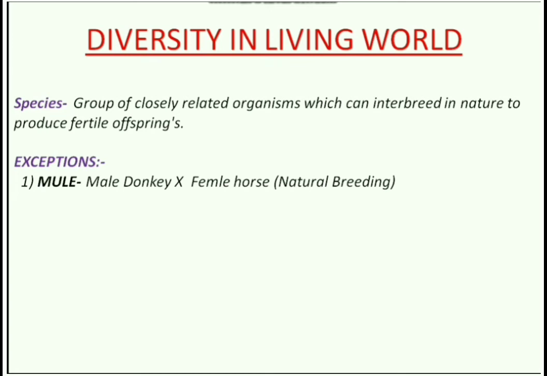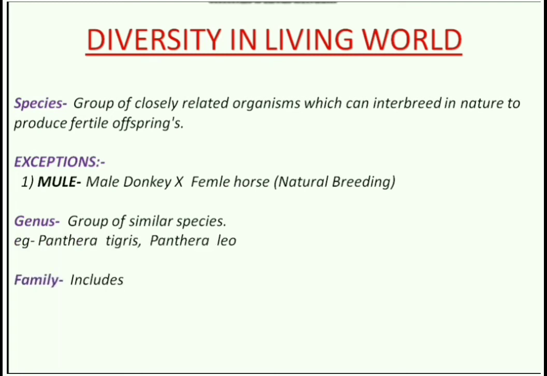Now children, we will shift to the next category. Genus. Genus is a group of similar species like Panthera tigris, Panthera leo. So two closely related species, Panthera tigris and Panthera leo, are included in the same genus, and the genus is Panthera.